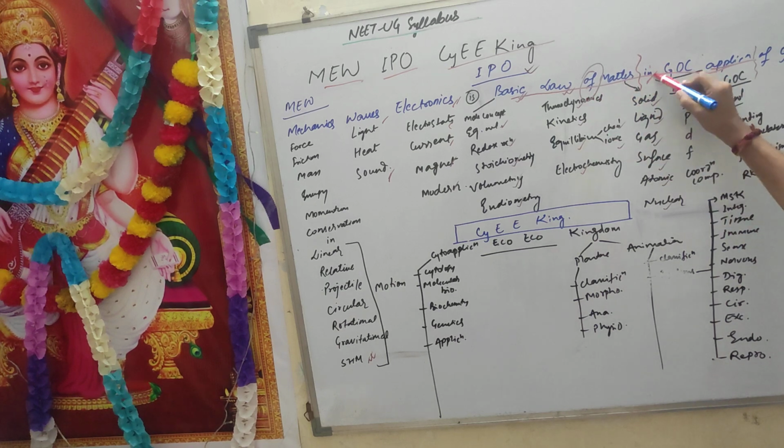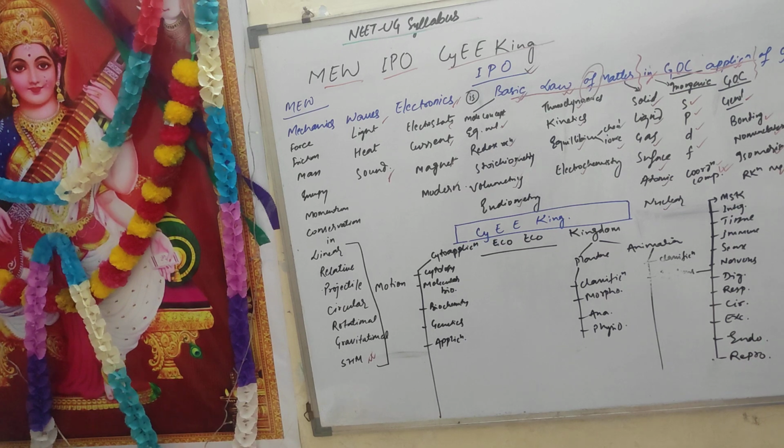Now comes inorganic chemistry. In means inorganic. The main inorganic topics are S block, P block, D block, F block and coordination compounds. The rest are covered in other topics. Application in GOC, general organic chemistry: general bonding, nomenclature, isomerism, reaction mechanism. Organic chemistry: alkane, alkene, alkyne, aromatic, halide, alcohol, phenol, ether, aldehyde, ketone, acid, amine, biomolecules. Applied chemistry. So these are all the chapters in chemistry.